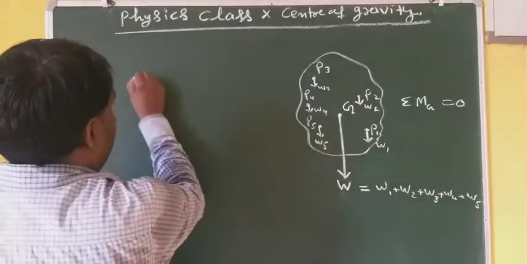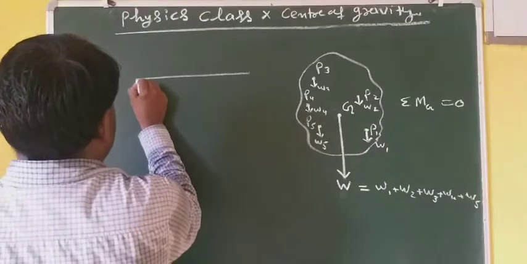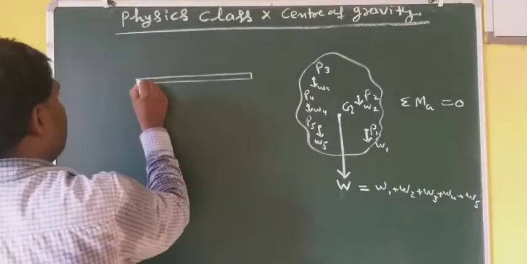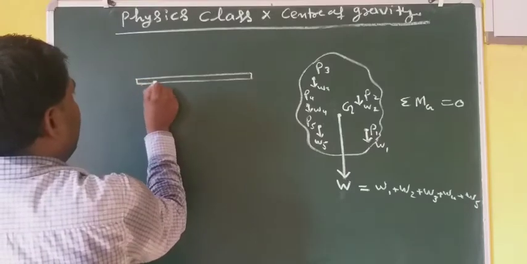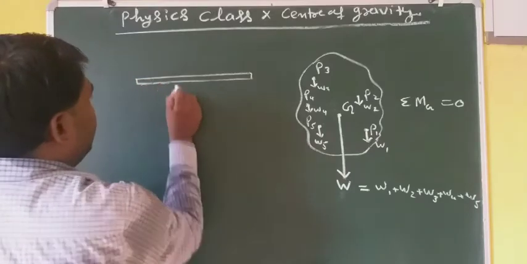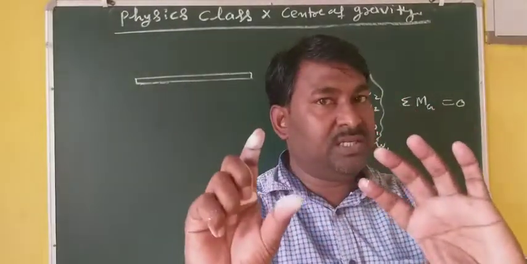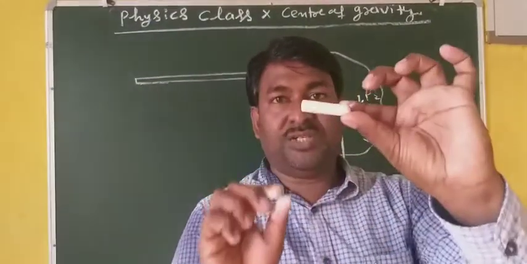Suppose there is a rod of uniform cross section and its mass is also uniformly distributed. Means your rod is even, just like this chalk.